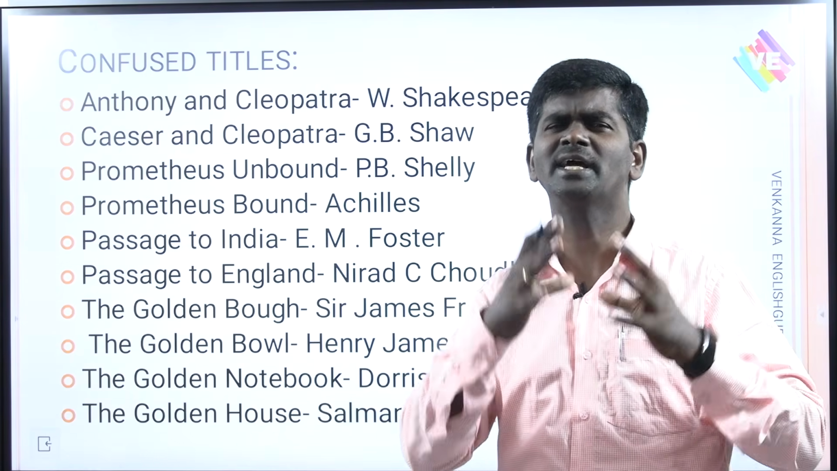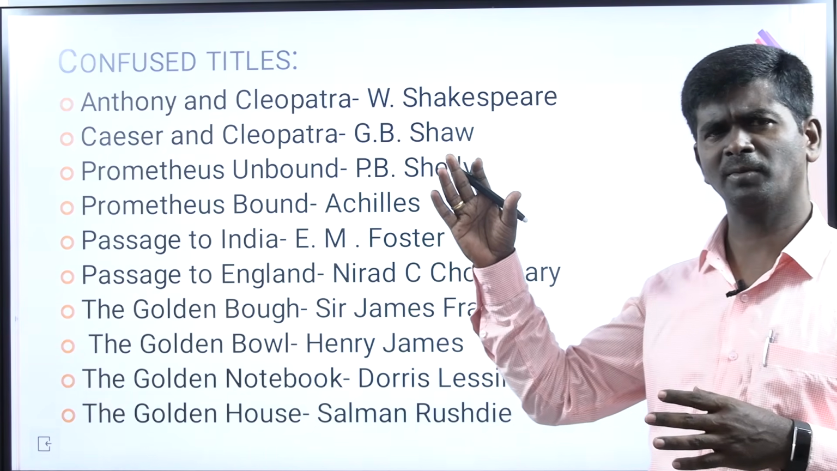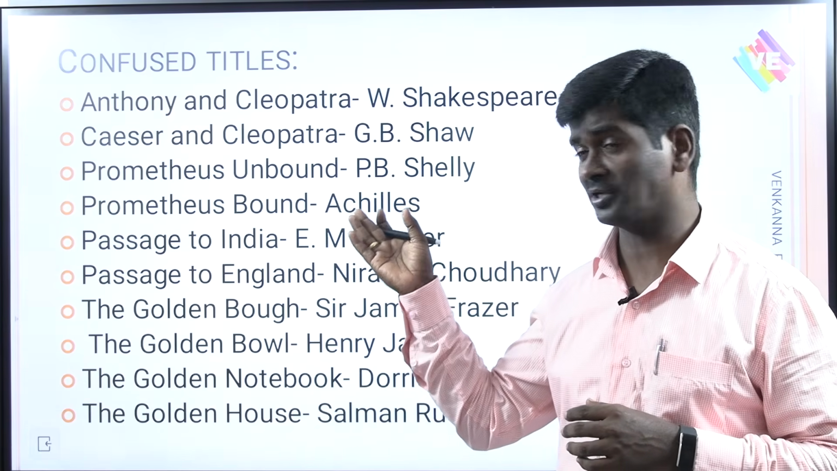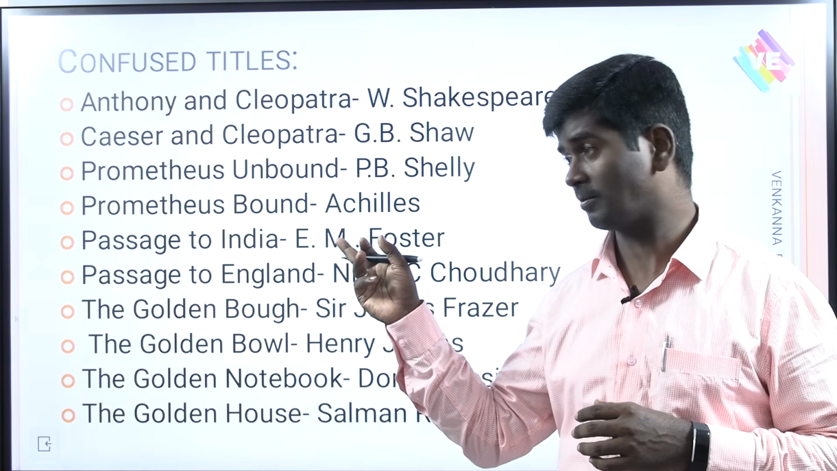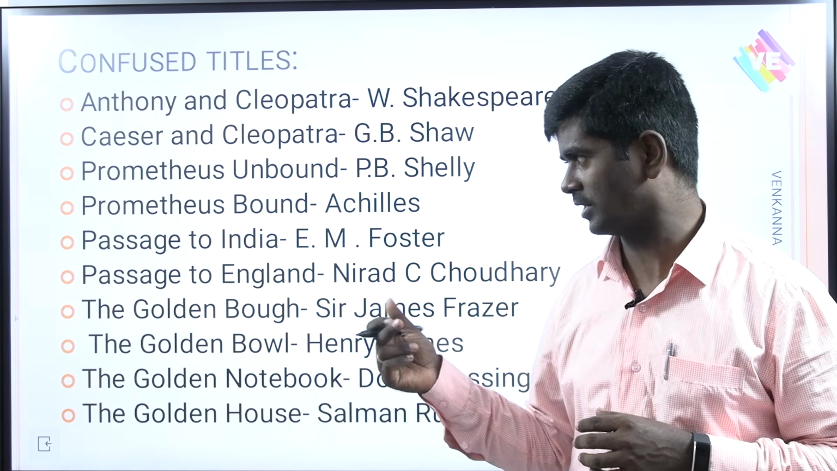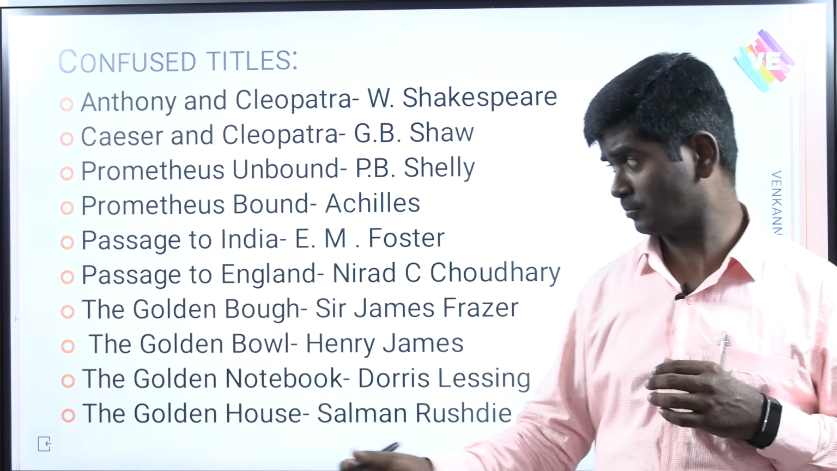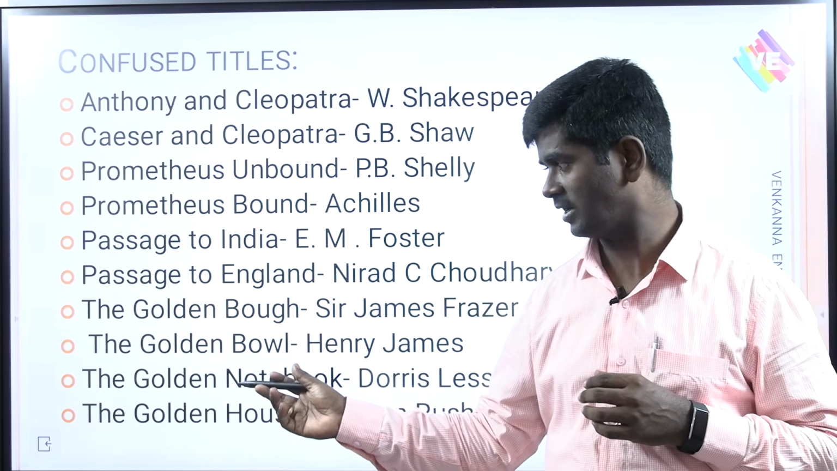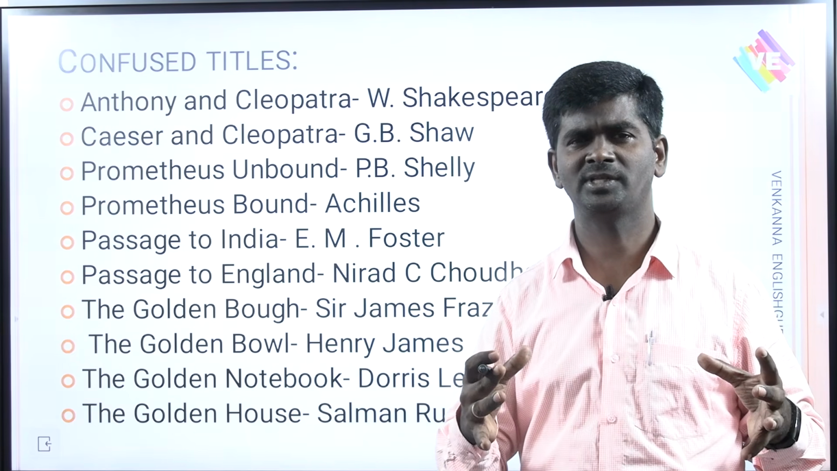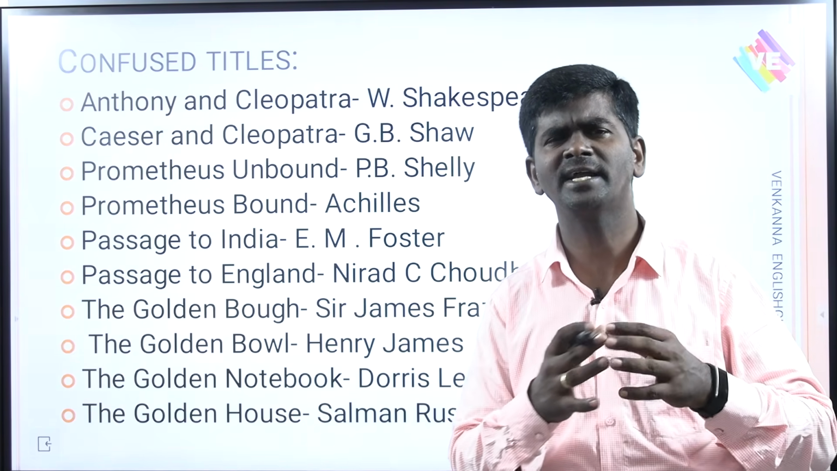Like that, confused titles. Antony and Cleopatra, Shakespeare. Caesar and Cleopatra, G.B. Shaw. Next, Prometheus Unbound, P.B. Shelley. Prometheus Bound, Aeschylus. A Passage to India, E.M. Forster. Passage to England, Nirad C. Chaudhuri. The Golden Bough, Sir James Frazer. Golden Ball, Henry Fielding. The Golden Notebook, Doris Lessing. The Golden House, Salman Rushdie. Like that, these are all confused titles.